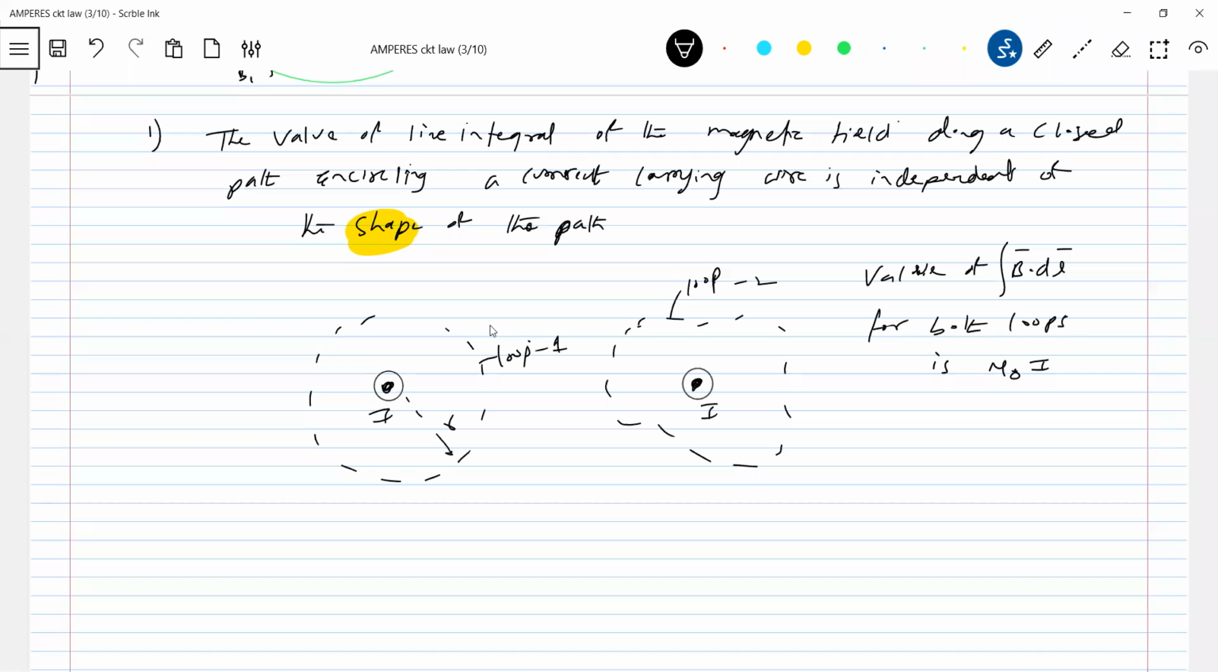I'm concluding here. So let's come to this one. This is the next condition we'll put in. What happens if there's a long wire, and let there be a loop, let it lie outside it. There's a loop.